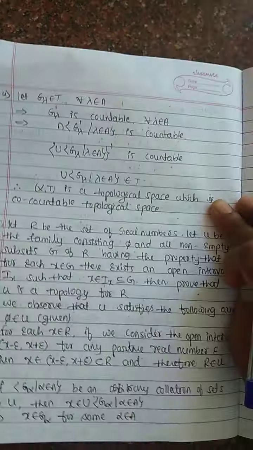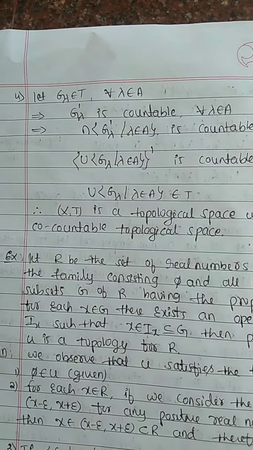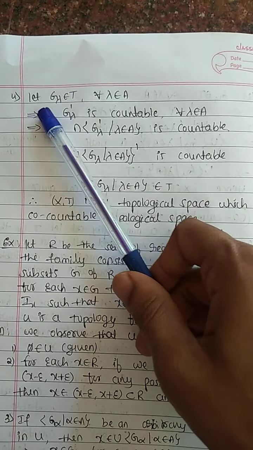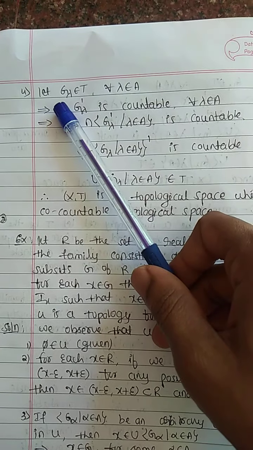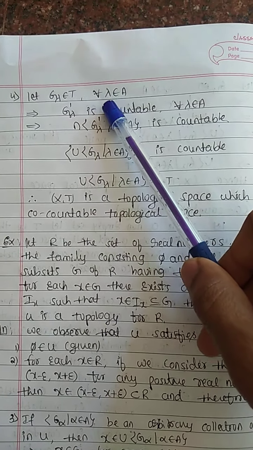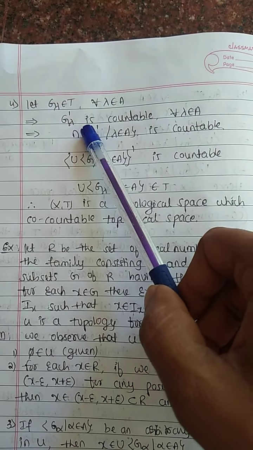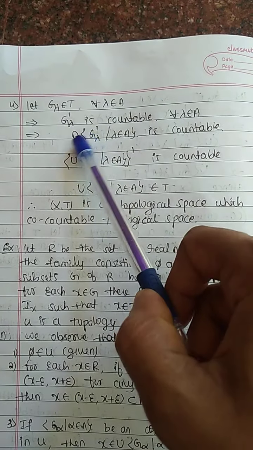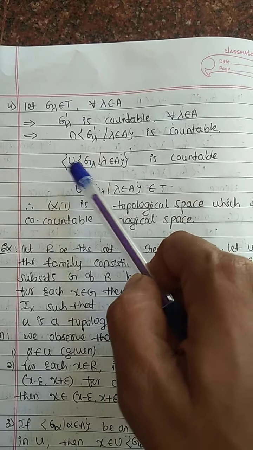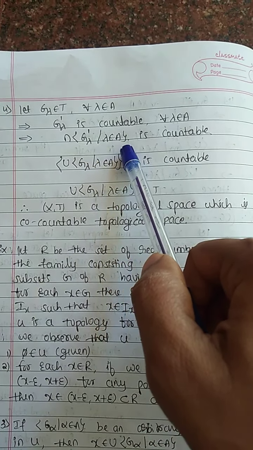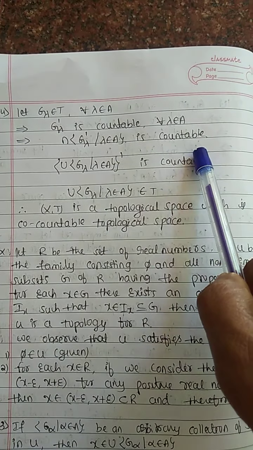Therefore, the finite intersection of any two open sets is again open. Fourth point: let G_λ belong to T for every λ belonging to an arbitrary set A. Then their complement G_λ' is countable. This implies the intersection of G_λ' such that λ belongs to A is countable.